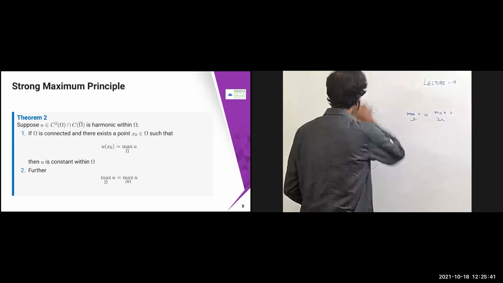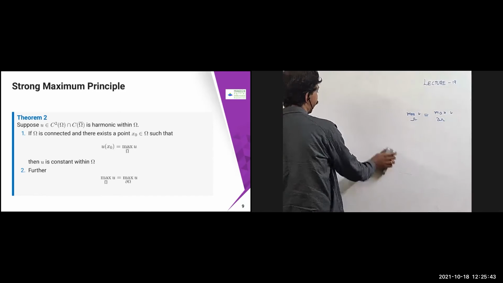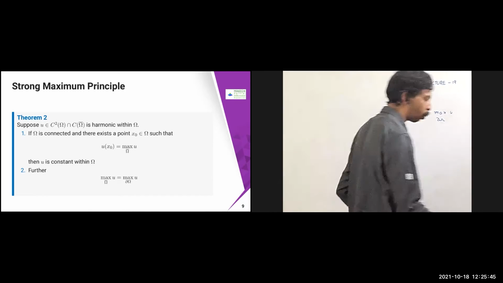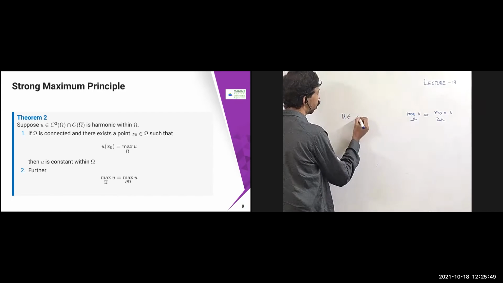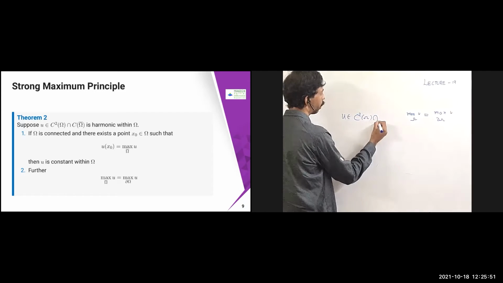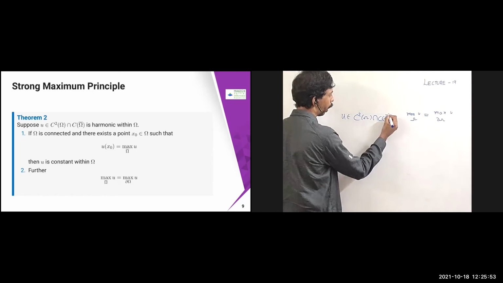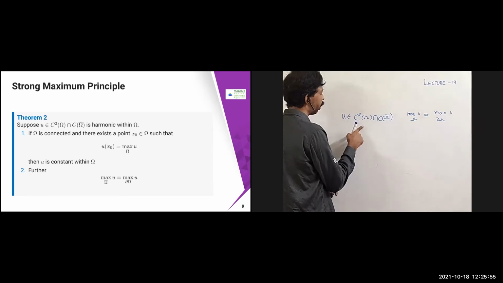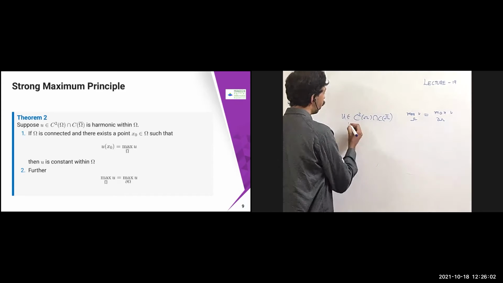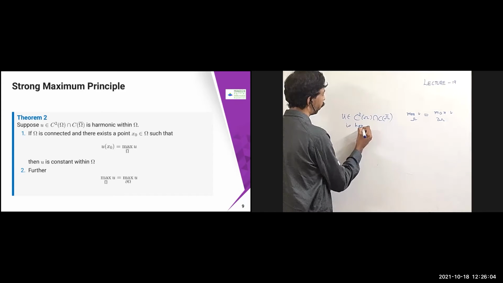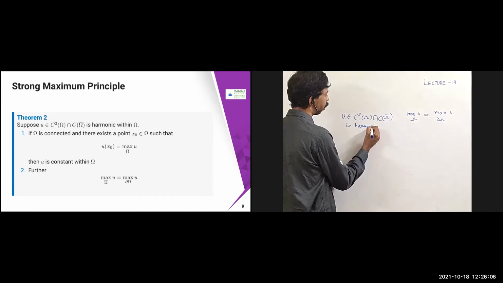What is it going to say? If omega is connected, suppose U belongs to C² of omega intersection C of omega bar. It should be twice differentiable and continuous, and with respect to omega bar, it should be continuous at least. And U is harmonic within omega.